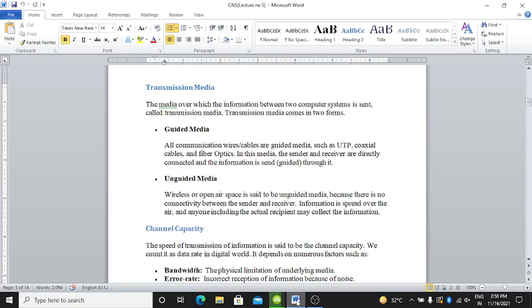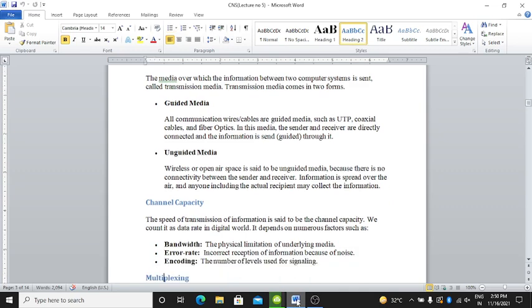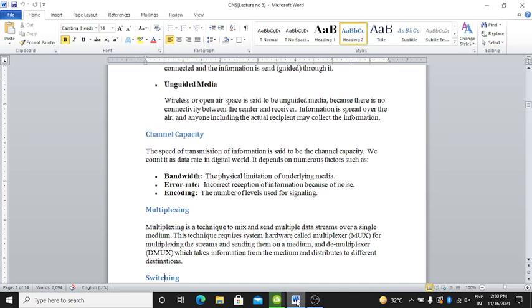In unguided media, wireless or open air space is said to be unguided media because there is no connectivity between the sender and receiver. Information is spread over the air, and anyone, including the actual receiver, may collect the information. Clear? Wi-Fi connection is there. We can search for the available Wi-Fi and join it. This is the unguided media. There is no physical connection between the receiver and sender in unguided media.